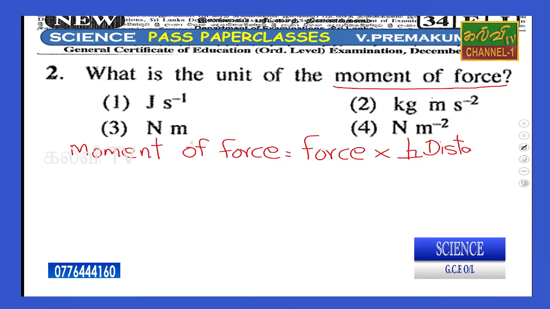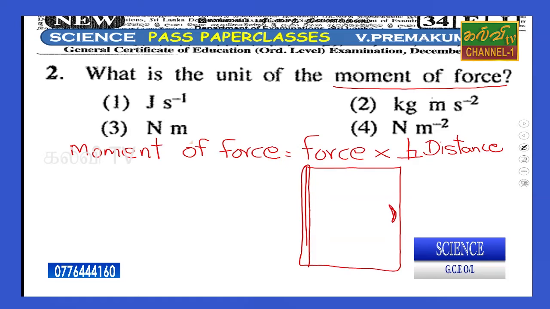For example, a door, right? This is the door, this is the handle. Say the distance from the joint to the handle is 8 meters, and you apply a force of 70 Newton here.